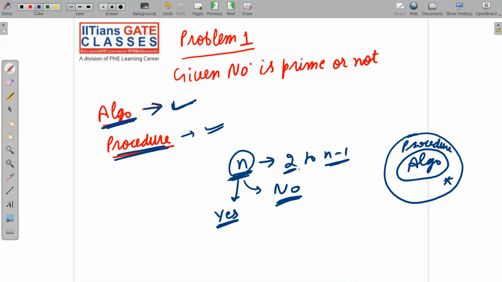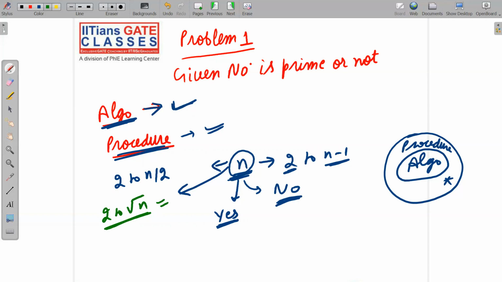And one more, better improvement is that you should go till root n. So one betterment is to go from 2 to n by 2, and the even better one is to go from 2 to root n. Beyond root n, we need not check. The proof of these things is not needed here. You will study all these things in aptitude.